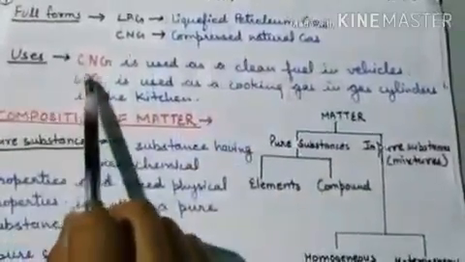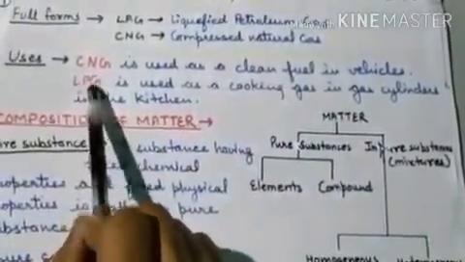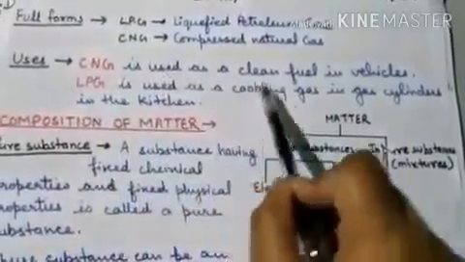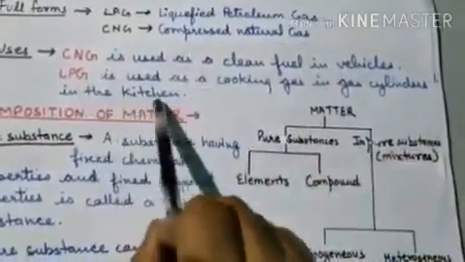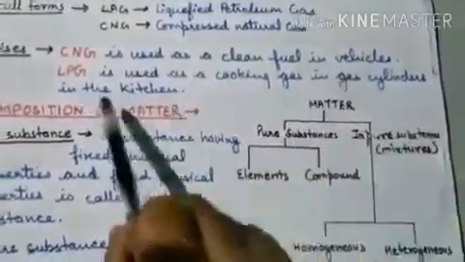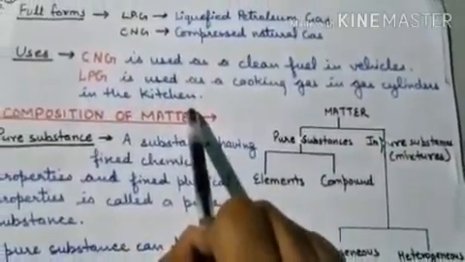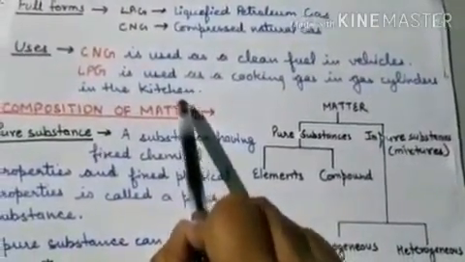Now uses of CNG and LPG. CNG is used as a clean fuel in vehicles, and LPG is used as a cooking gas in gas cylinders in the kitchen. You are familiar with these uses.